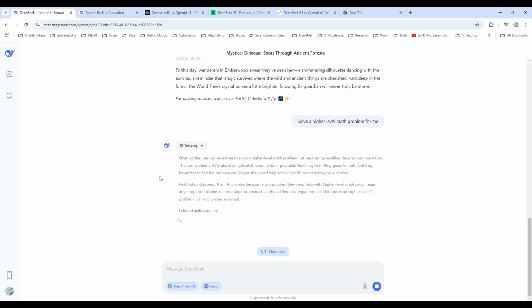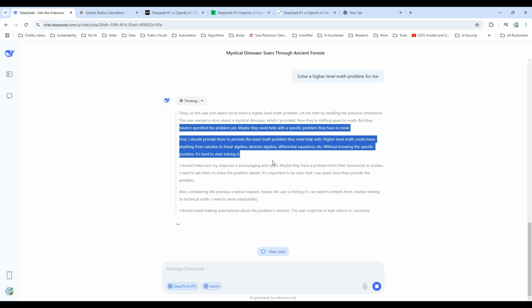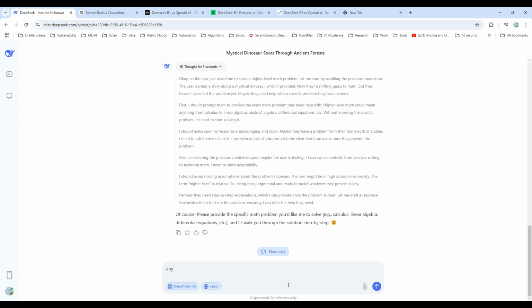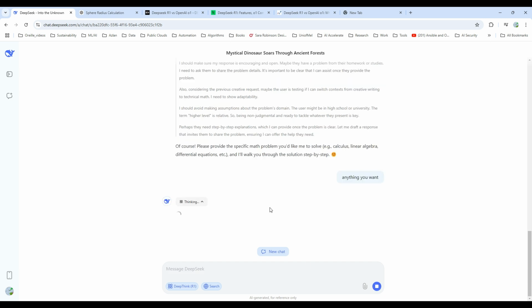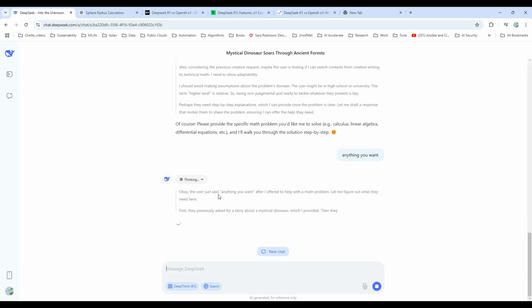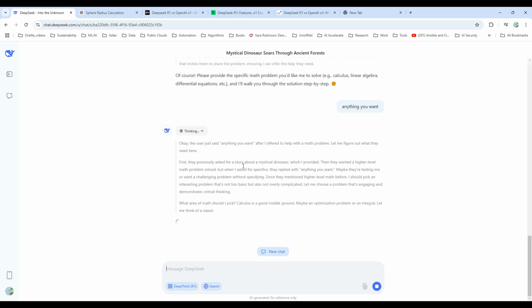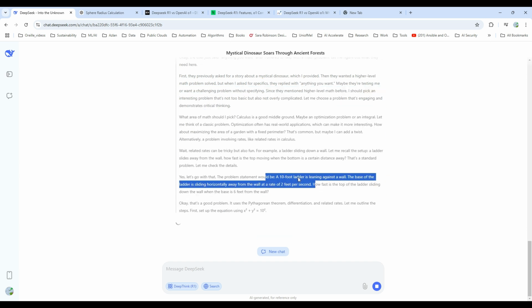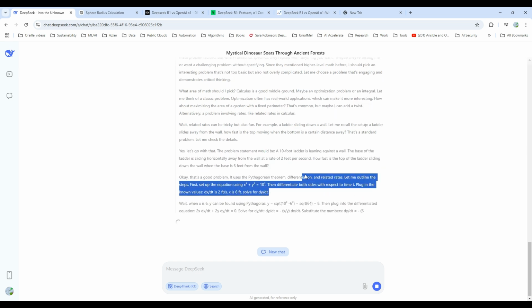Okay, so basically, it'll give its own cheat sheet. We can make it anything. Let's just say anything you want. So this is its cheat sheet.